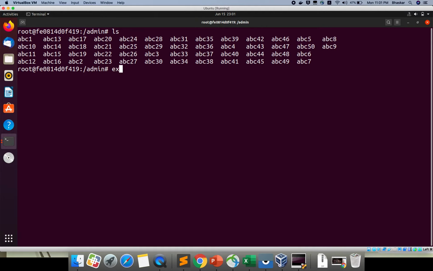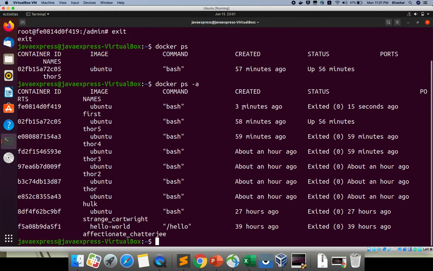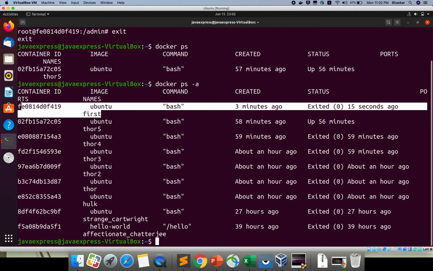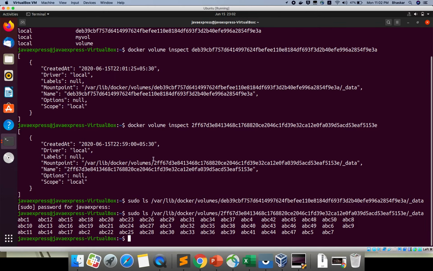Okay, suppose if I exit here, what will happen? This docker will be destroyed. If you see docker ps, I created with which name? First container. If you see here, there is no container running. If you do docker ps -a, three minutes ago, this container was deleted. It is destroyed. But even though, you are accessing your data inside your home directory.